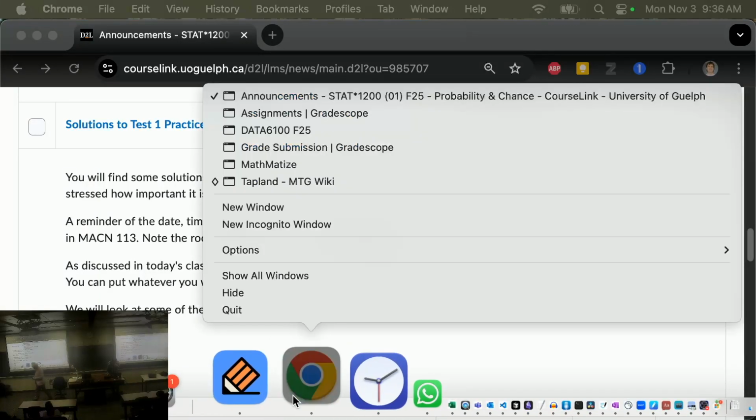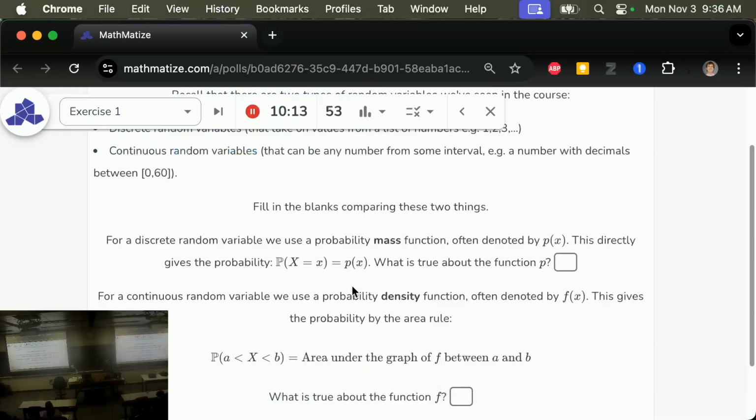What do I want? I want to mathematize. Amazing. Okay, so is it possible or is it not possible to have values larger than 1? That's what we're looking at.